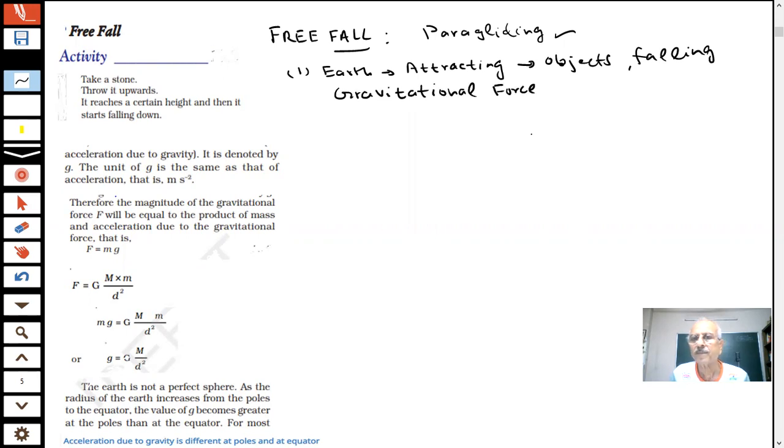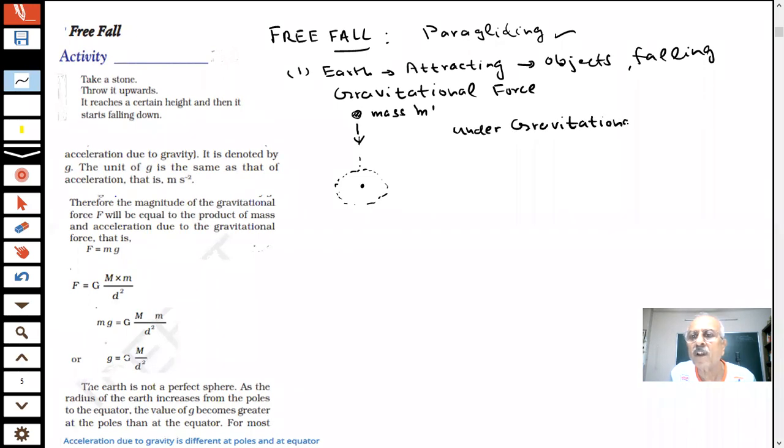Student, supposing this is a stone of mass m. If it is being attracted by the earth, students, supposing this is our earth, then what is happening? This mass m is falling on the earth. Is it falling on the earth, student? So objects are falling towards the earth under gravitational force only.